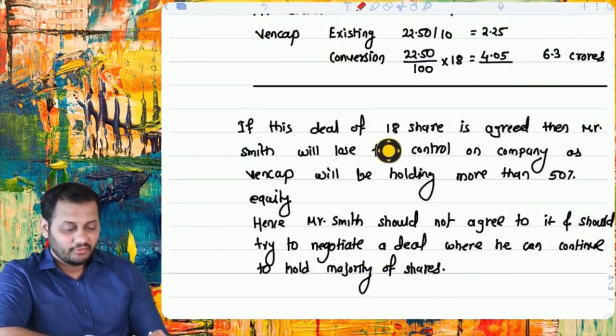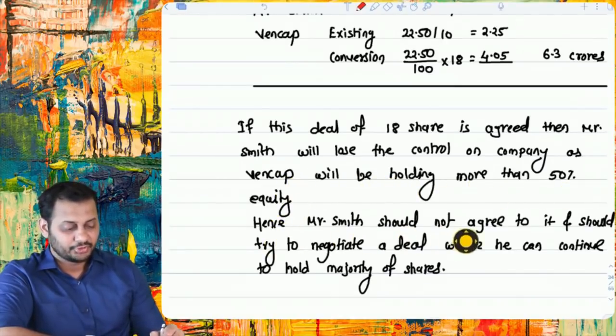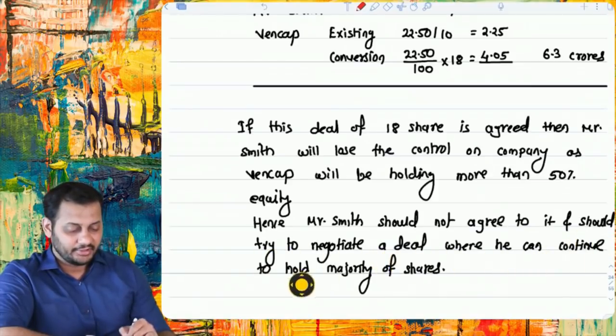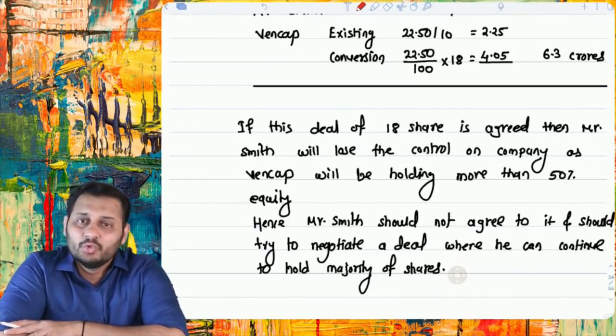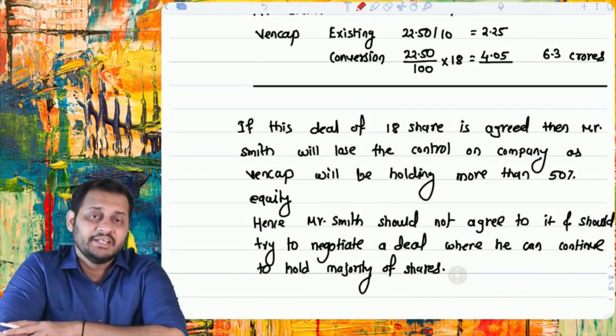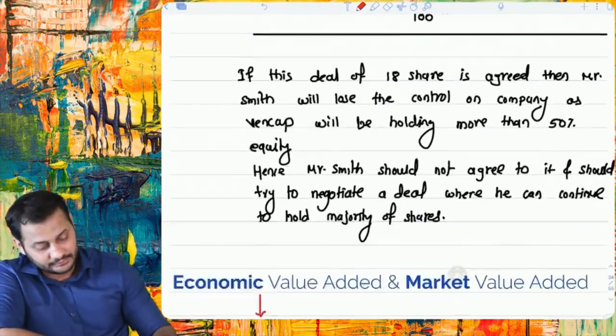So what have we written? If this deal of 18 shares is agreed, then Mr. Smith will lose control of the company as the venture capitalist will be holding more than 50% equity. Hence, Mr. Smith should not agree to it and should try to negotiate a deal where he can continue to hold the majority of the shares. Obviously, Mr. Smith will never want to lose control of the company, and that's why he should be holding more than 50% if there are only two parties.